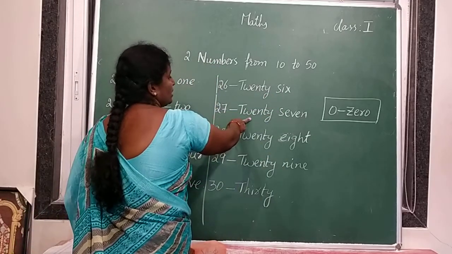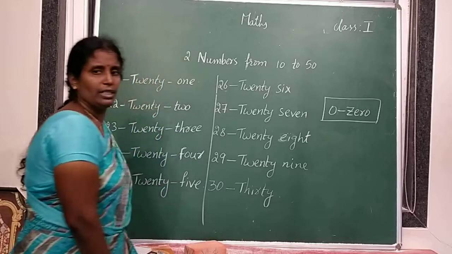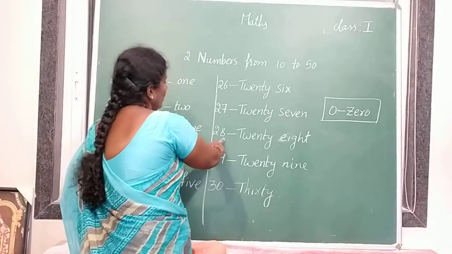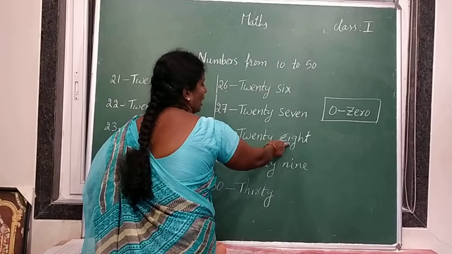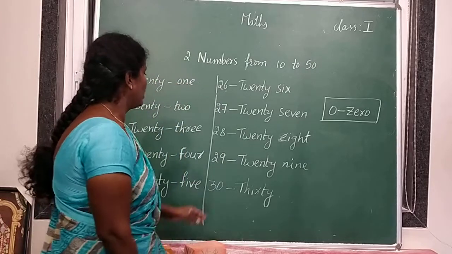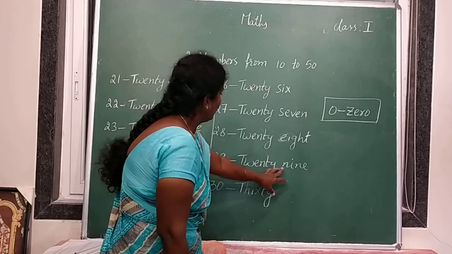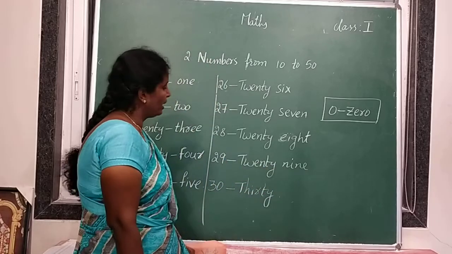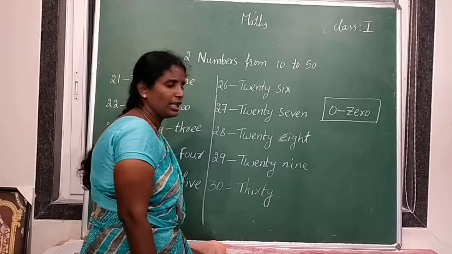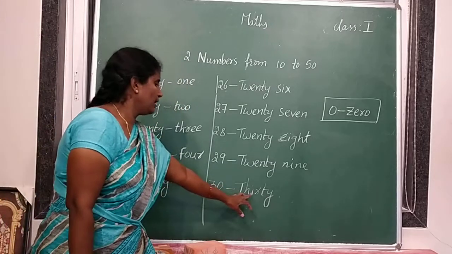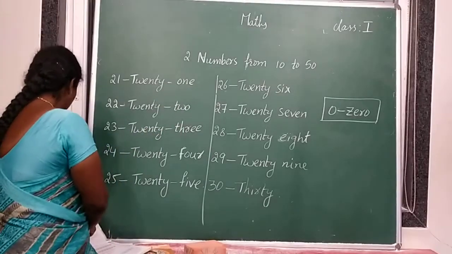2, 7, 27. TWENTY 20. SEVEN 7, 27. 2, 8, 28. TWENTY 20. EIGHT 8, 28. 2, 9, 29. TWENTY 20. NINE 9, 29. 30. THIRTY 30. Understood? THIRTY 30. Next 0 spelling is ZERO 0.